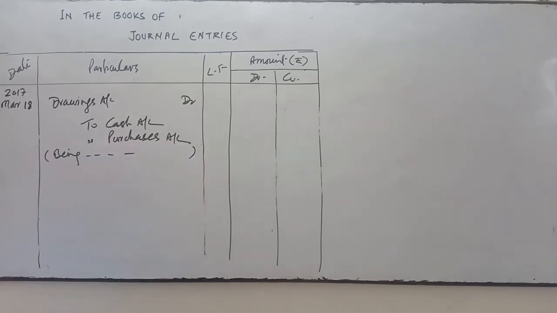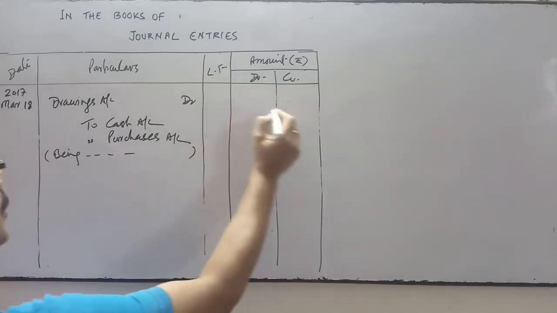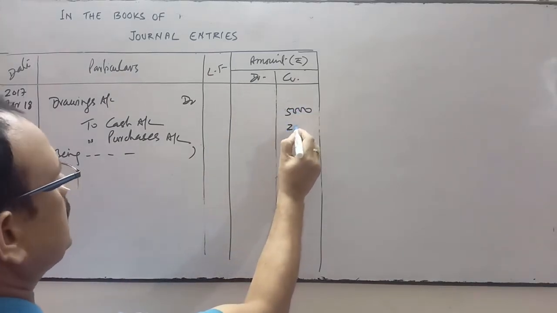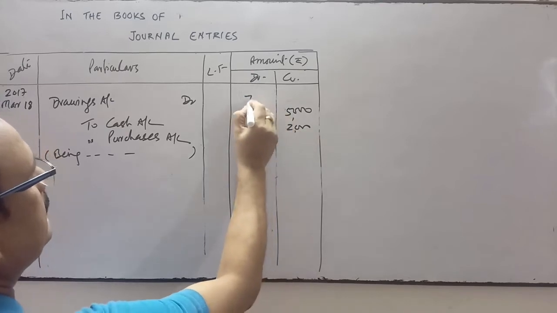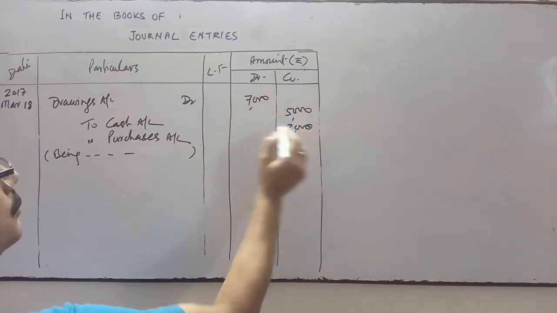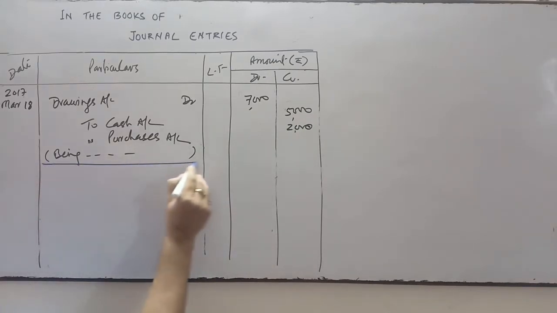Being cash rupees 5,000 and goods worth rupees 2,000 withdrawn for personal use. This will be the narration. So cash rupees 5,000 and goods rupees 2,000 is withdrawn. So the total, 5 plus 2, 7,000, will be your drawings. Drawings account debit to cash account and purchase account.